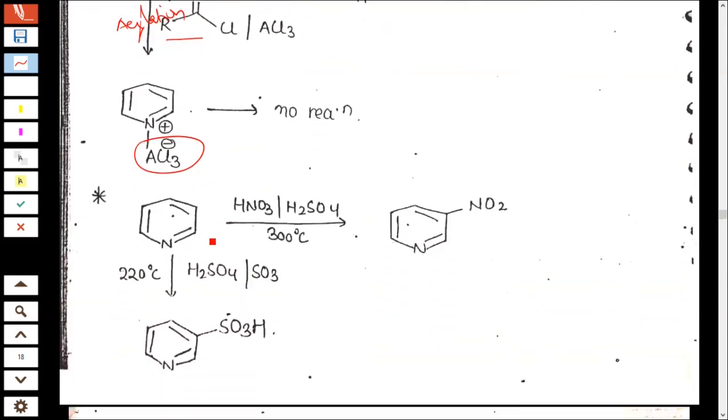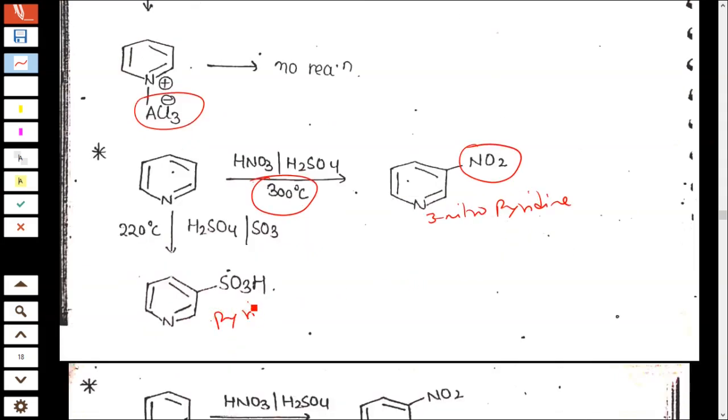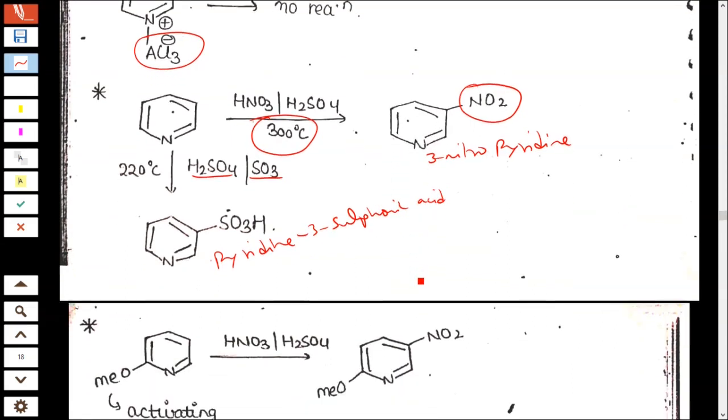When pyridine is treated at 300 degrees Celsius, remember, nitration of pyridine occurs at 300 degrees Celsius, you will get a nitro group NO2, 3-nitropyridine, at the third position. Similarly, when treated with H2SO4 and SO3, you will get pyridine-3-sulfonic acid.